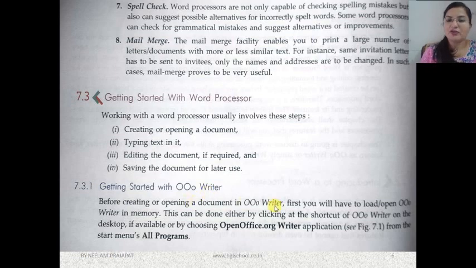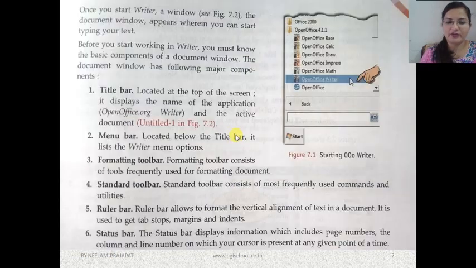So to create or open the writer, first of all we have to open the writer in the memory. That means we have to load the writer in the memory. Okay, so if we are opening it, that means it will open in RAM. Okay, so this can be done either by clicking at the shortcut of OpenOffice Writer on the desktop if available. If there is a shortcut on the desktop, then you can directly double click and open, or you can right click and choose option open. Otherwise, let's see, from menu also we can do.